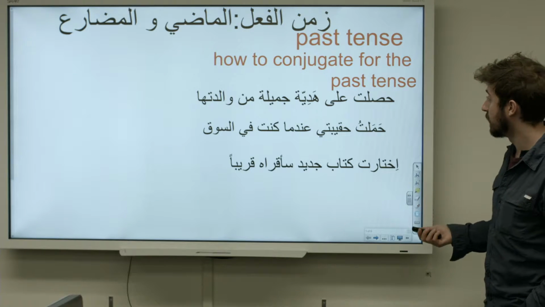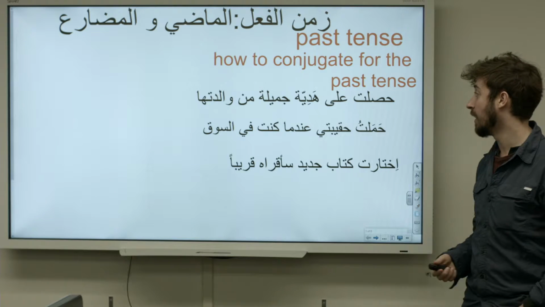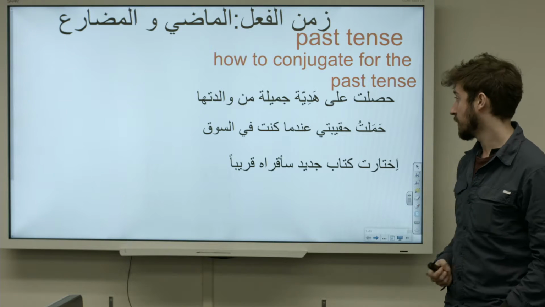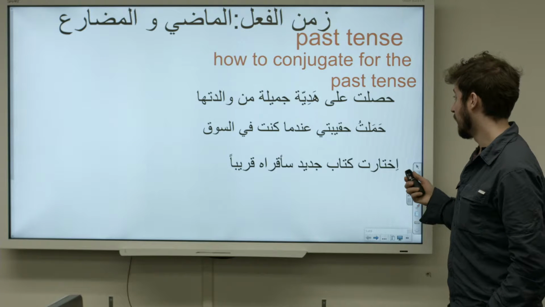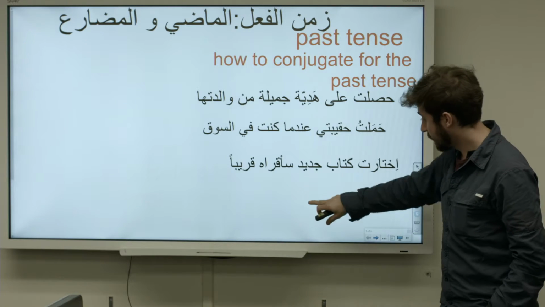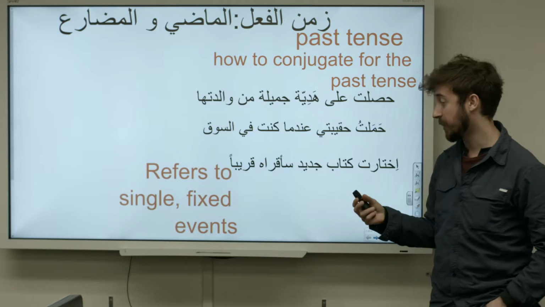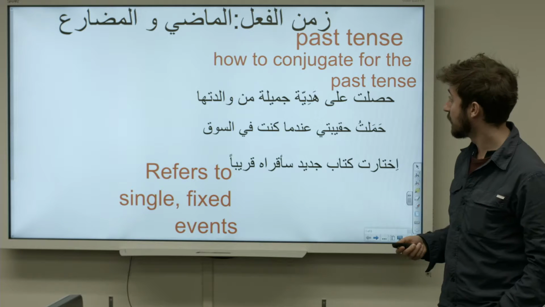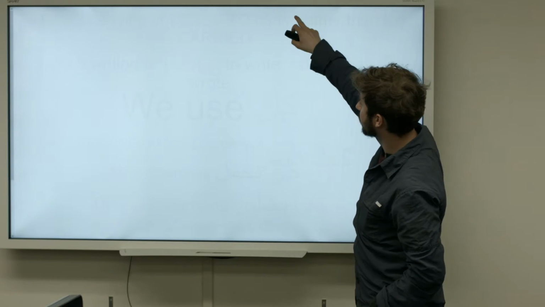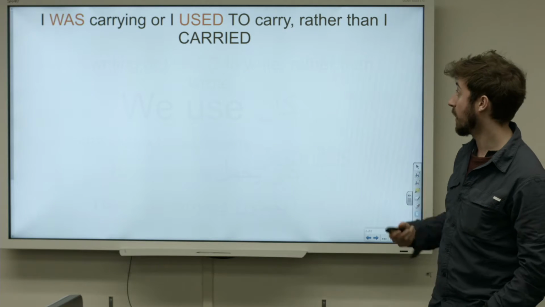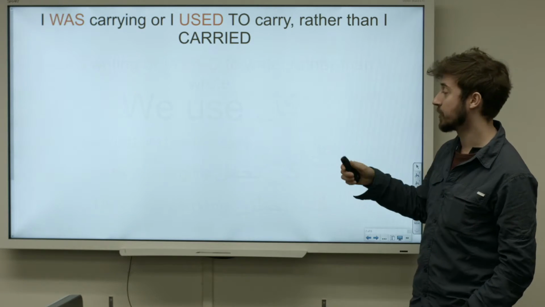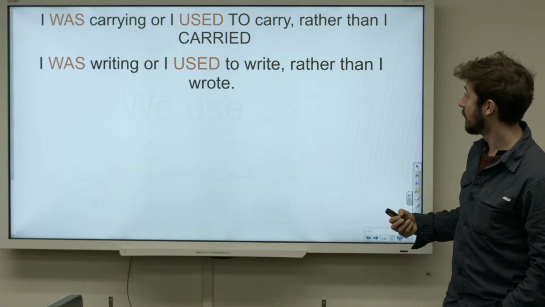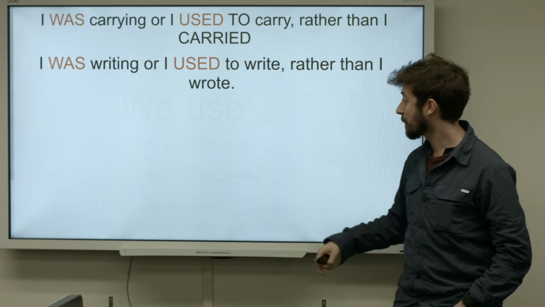Alright, so what do all of these have in common? They're past tense, yes, but beyond that, they're past tense in a way in which they just refer to an event that happened once. Like, she obtained, I carried, etc., right? They refer to events that are just fixed in time that happens once. But we know just from speaking in English that there are other ways to express the past tense. How do we say something like, I was carrying, or I used to carry, rather than just I carried? Or I was writing, or I used to write, rather than just I wrote once, right?